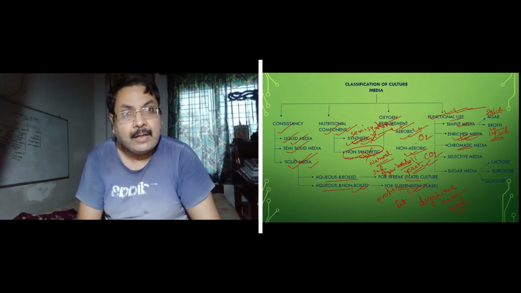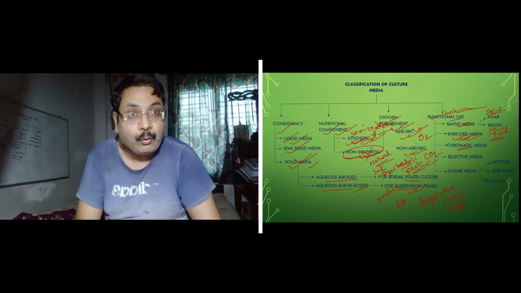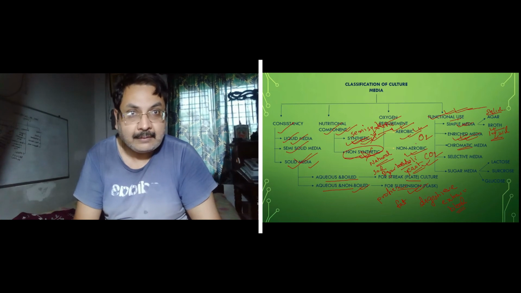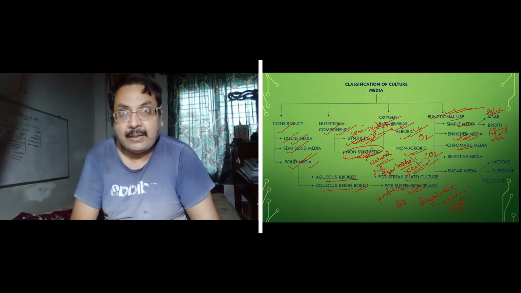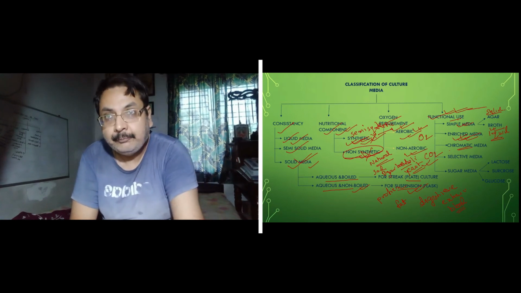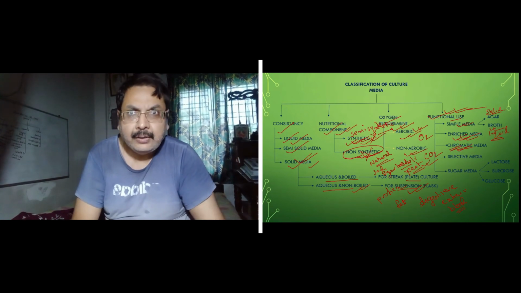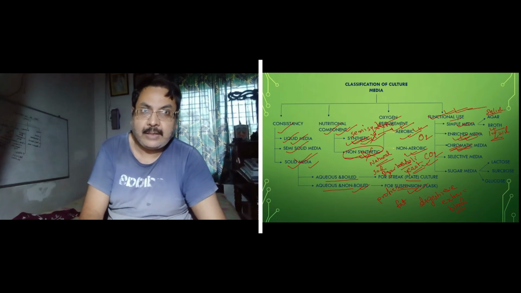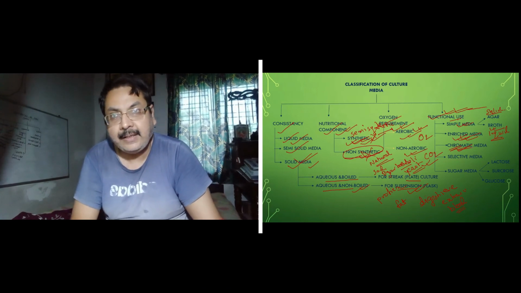So it will be difficult to see from the flask whether the growth has started or not. If it is a very slow reactive fungus, it will be difficult to understand whether the fungus is growing or not. So chromatic media is introduced for fungi. We will study what types of chromatic indicators are used in the next slide.